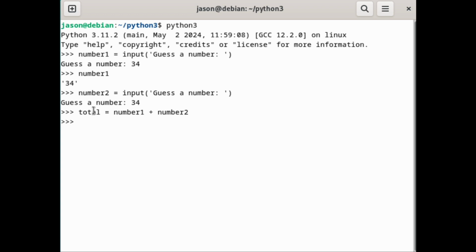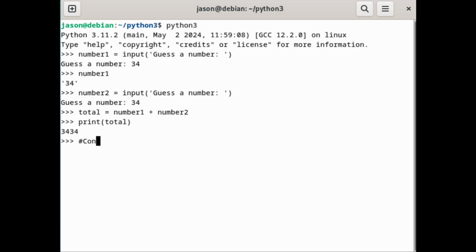Now total is going to be the equivalent of number1 plus number2. So I'm going to go ahead and print total. Now what do you think it's going to be? I suppose you might think it will be 68. But the problem is that it's 3434.